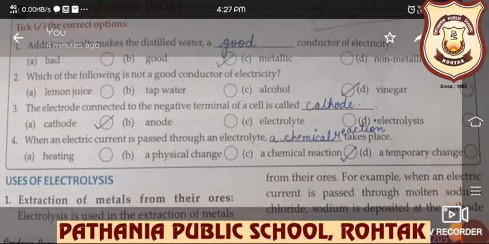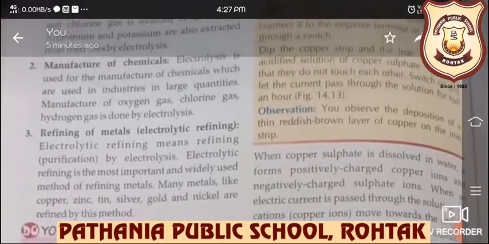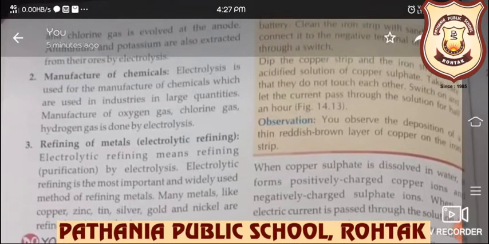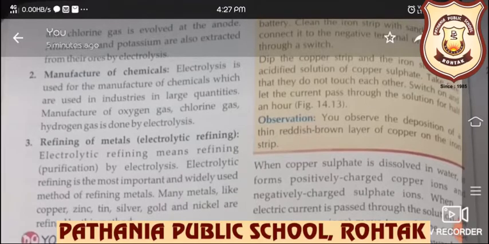Second use is manufacture of chemicals. So electrolysis is used for the manufacture of chemicals which are used in industries in large quantities. Basically, it is used in the manufacture of oxygen, chlorine gas, hydrogen gas, etc.